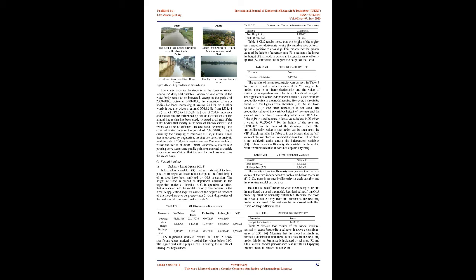Table 6 OLS results show that the height of the region has a negative relationship, while the variable area of built-up land has a positive relationship. This means that the greater the value of the height of a certain area, x1, the lower the height of the flood. In contrast, the greater the value of built-up area, x2, the higher the height of the flood.